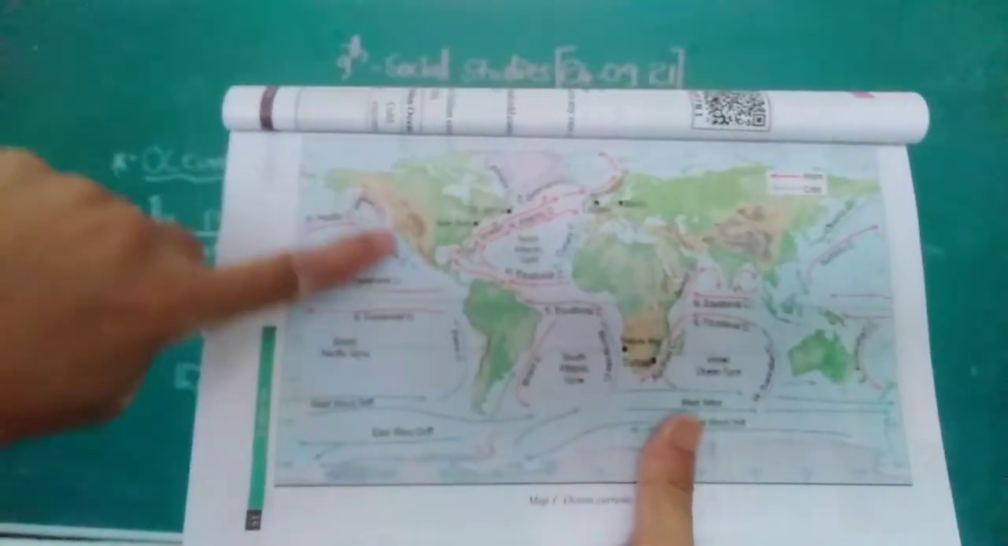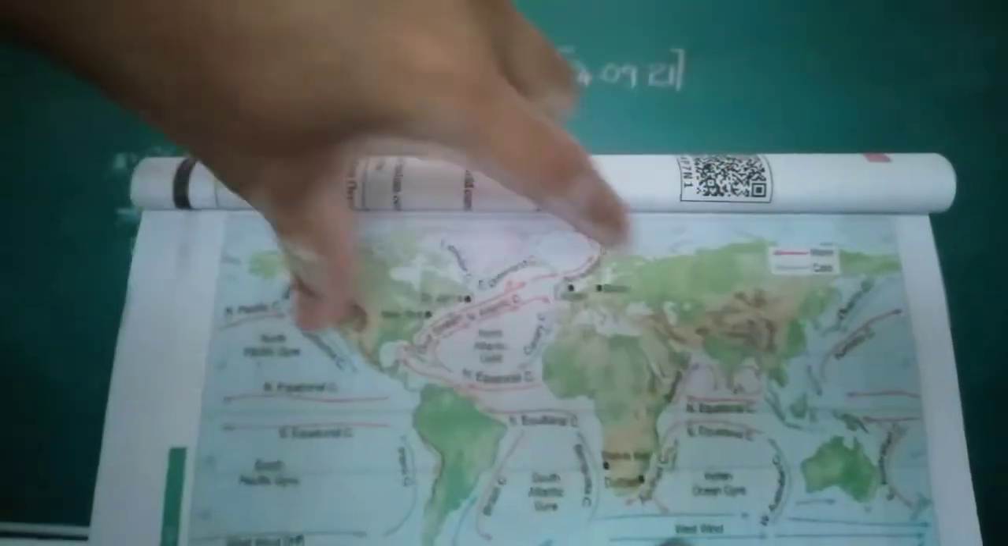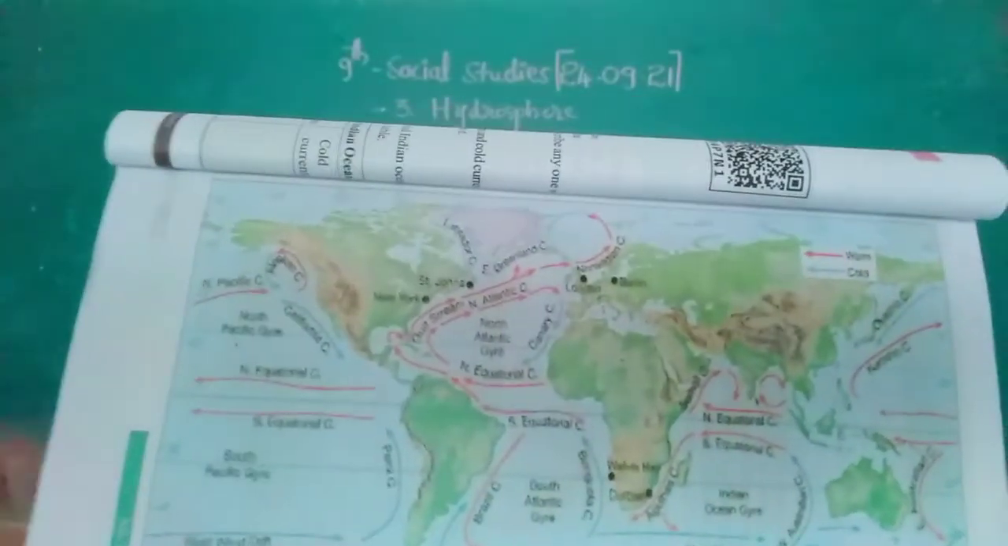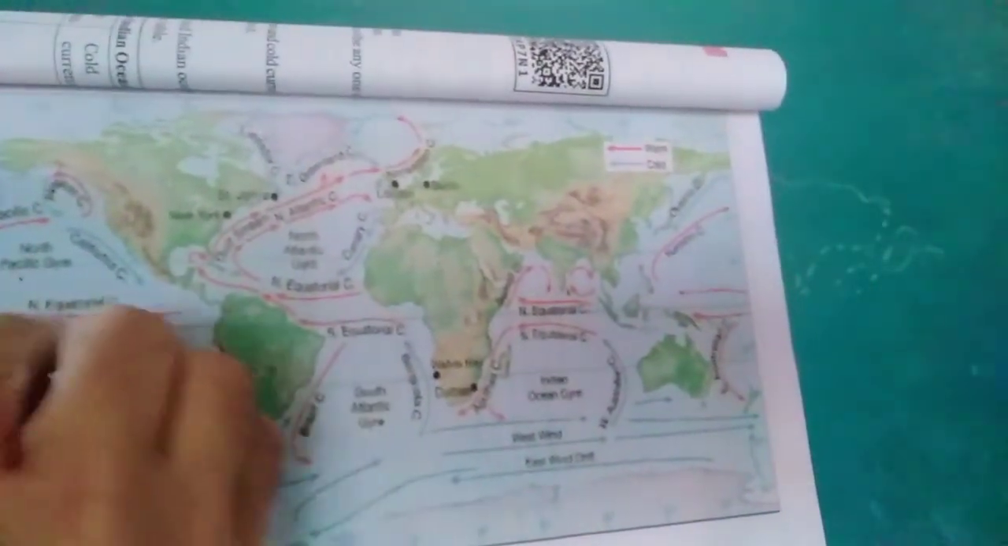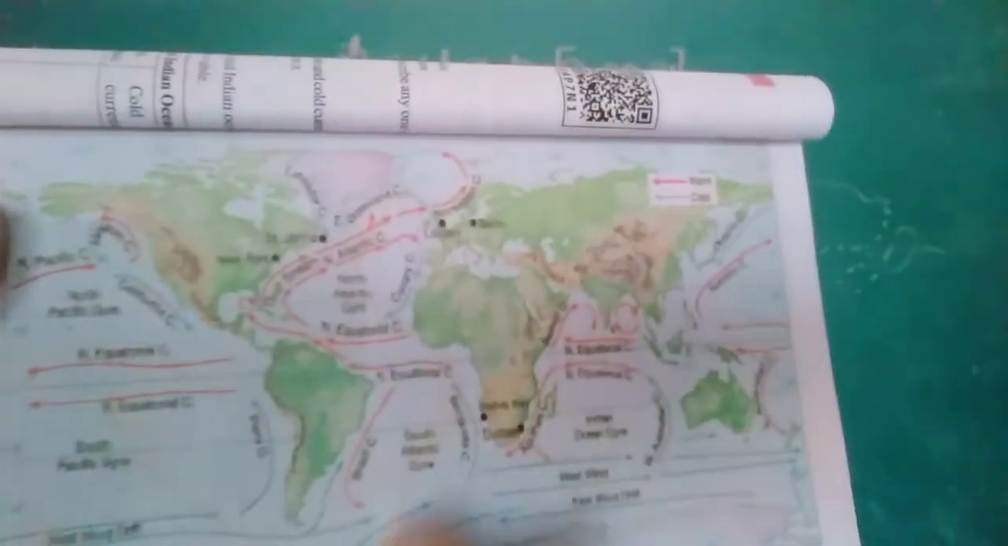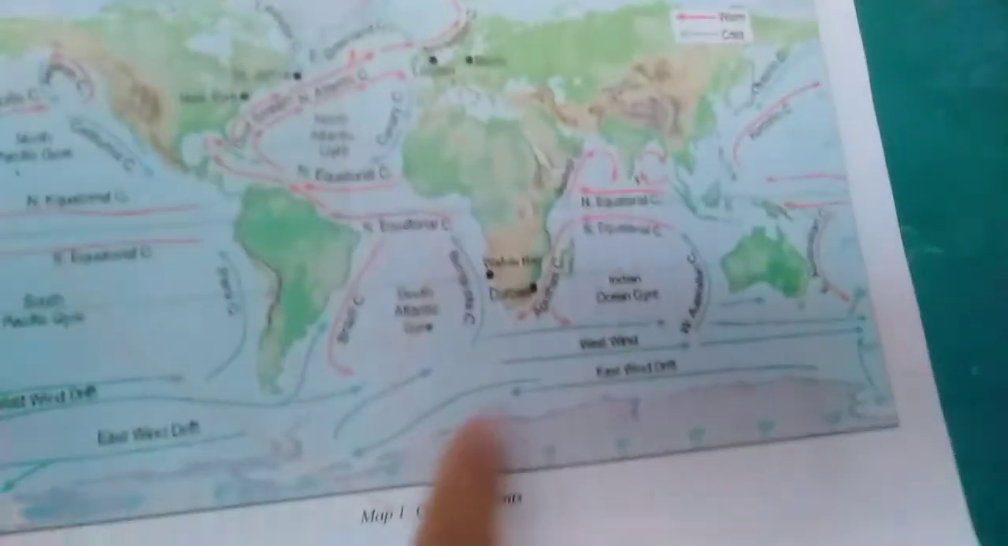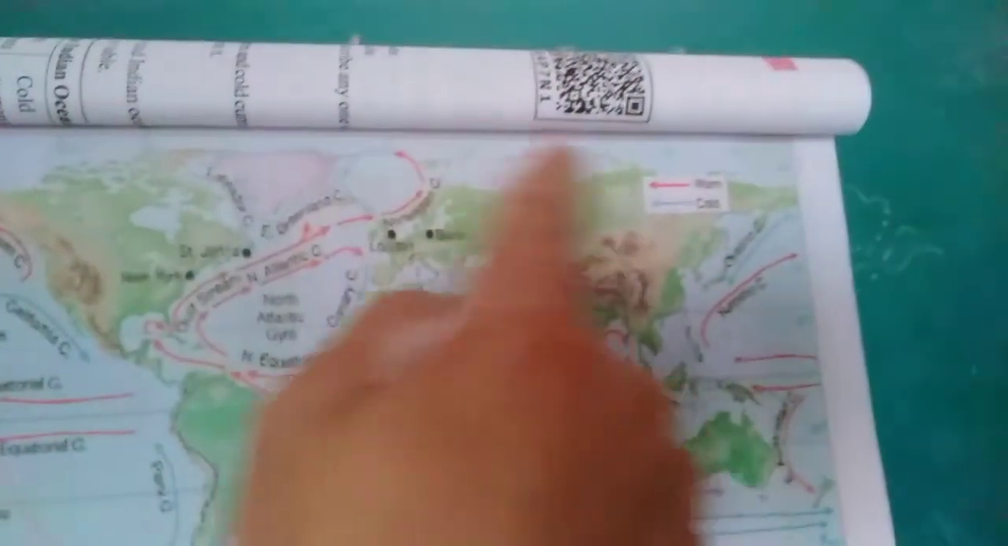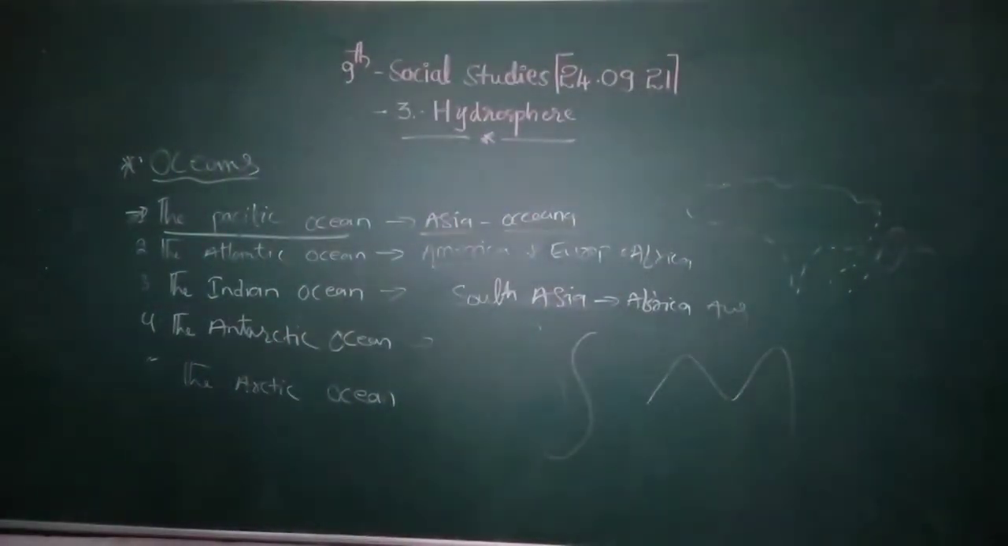We couldn't see these on the map. Why? Because the globe is round, and the map is paper. We don't have the round shape here, but the globe is round. These are the Pacific, and this is the Antarctic, an extension of the Pacific and the Atlantic. It's called the Antarctic, and these are the Arctic. I hope you understood, right?